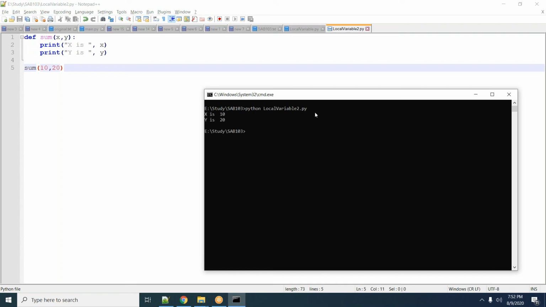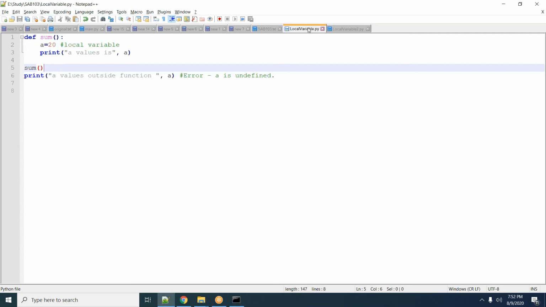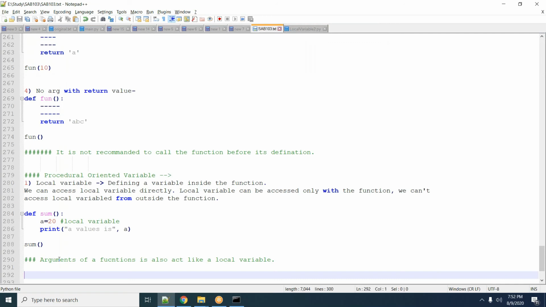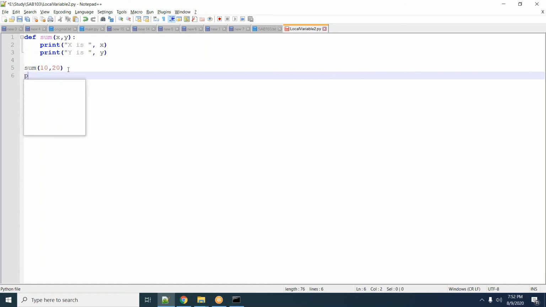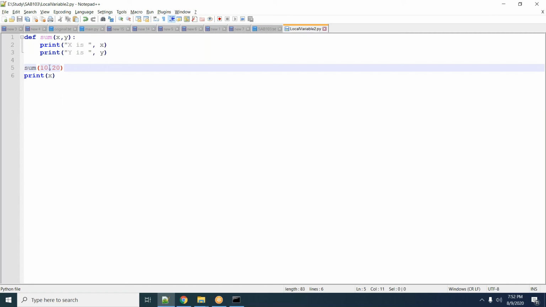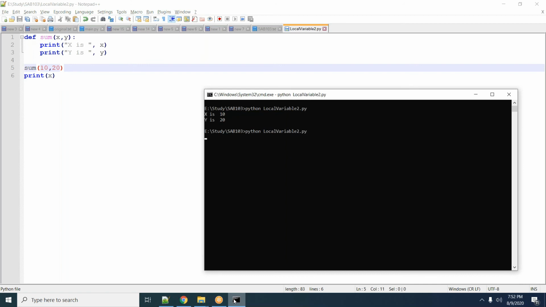Simple. As I showed you here, the argument of a function also acts like a local variable. So if I try to access these variables outside of the function, I will also have that error. If I try to access x from outside this function, I will have the same error as before.